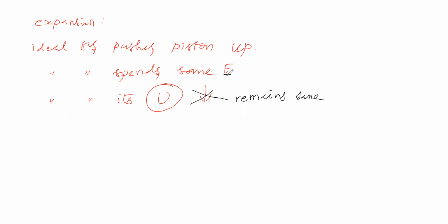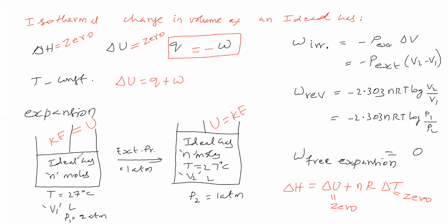This energy comes from where then? Its internal energy remains same, we said. It is doing work also, so it has to spend energy. Which will supply this energy? The only possibility is the surrounding. How can the surrounding supply? Because we are keeping this system in a thermostat.